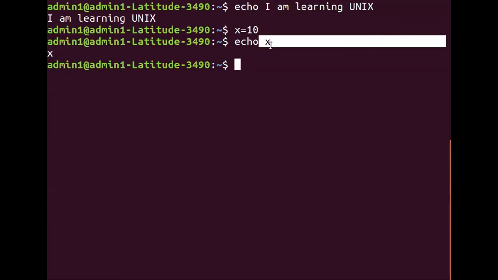Hence echo x will print x on your screen. Nowhere are you telling the operating system to print the value associated with the variable x. Since you are not telling, Unix just outputs x. It doesn't know what else to do.